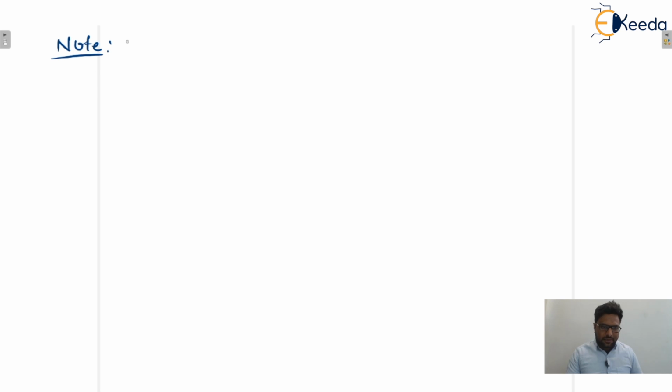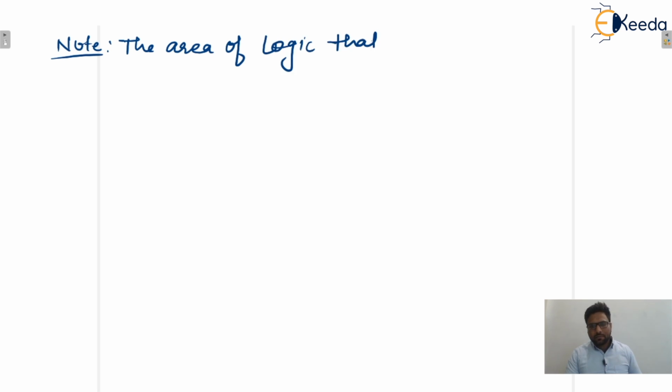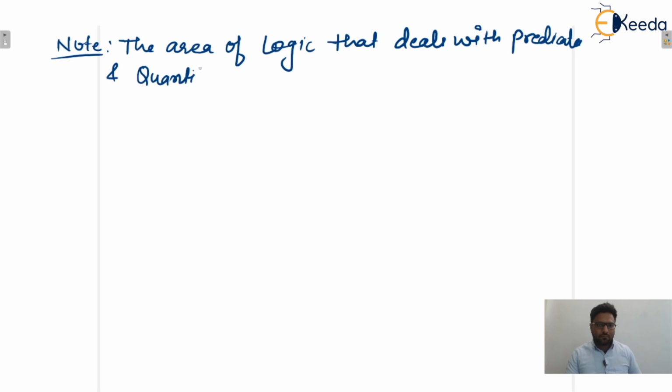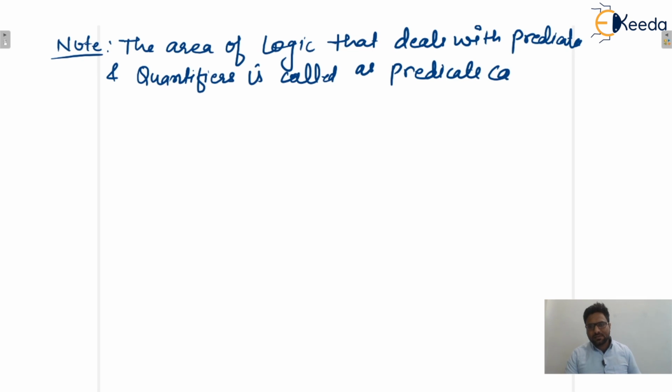Let's say the area of logic that deals with predicates and quantifiers is called predicate calculus, isn't it? That is known as what? We can say predicate calculus.